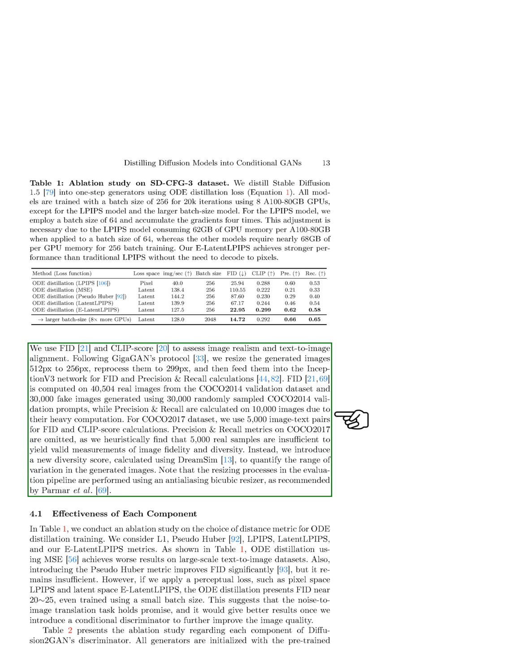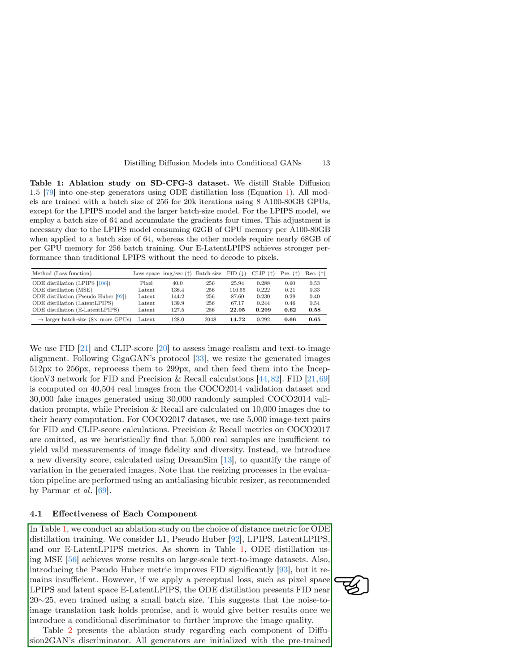Section: Effectiveness of each component. In this section, we conducted an ablation study to analyze the effectiveness of each component in ODE distillation training. We tested different distance metrics such as L1, pseudo-Huber, LPIPS, latent LPIPS, and E-latent LPIPS. Our findings showed that using MSE for ODE distillation led to worse results on large-scale text-to-image datasets. However, incorporating the pseudo-Huber metric improved the FID significantly, though not adequately.